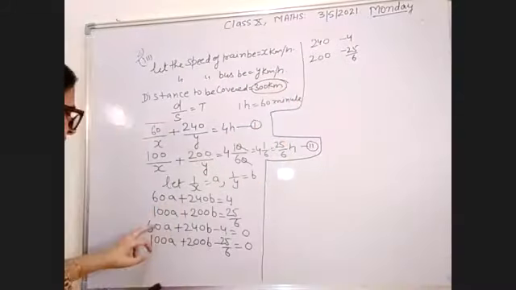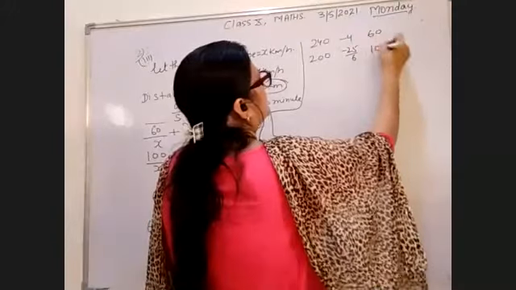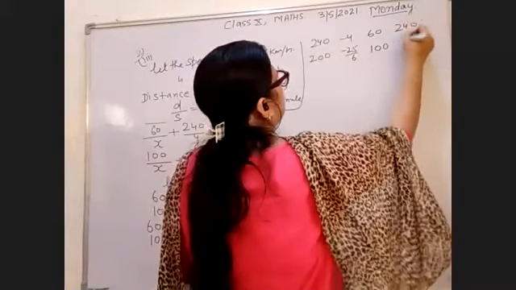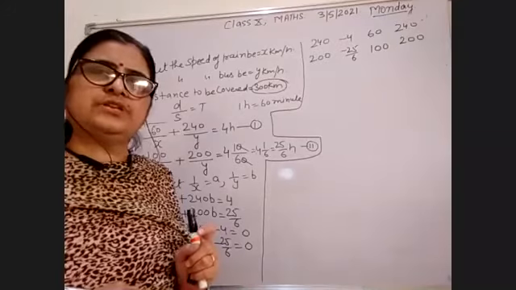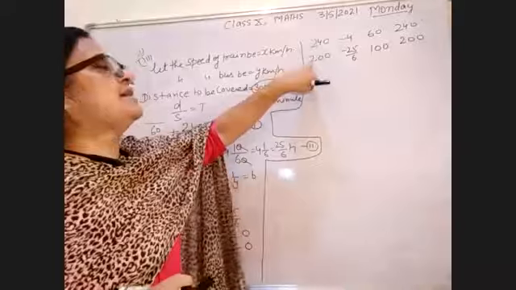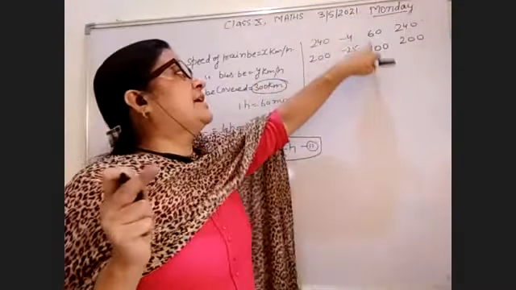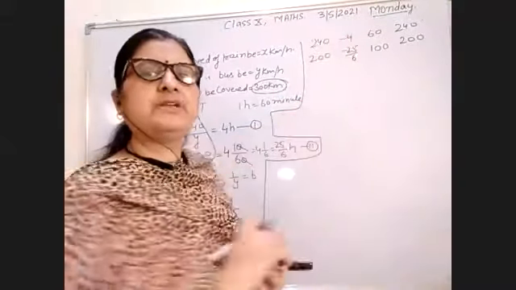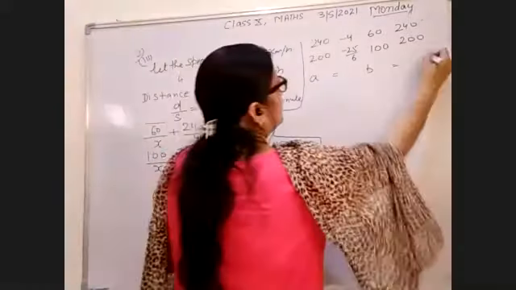ठीक है. उसके बाद when you close the b variable, c1 c2 is already written, -4 and -25/6. You have to write down the a1 a2. This is given as 60 and 100. Now again you have to repeat 240 and 200, b1 b2. This is your cross multiplication method. First you write down the coefficients of b1 b2 and c1 c2. Then you write down the coefficients of a1 a2 and again repeat b1 b2. Now this is given a equal to b equal to 1.